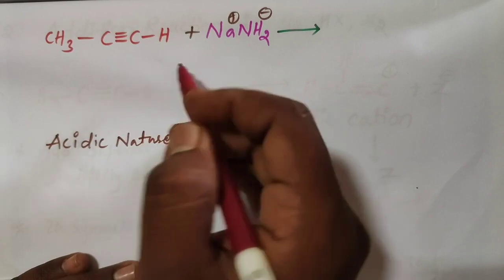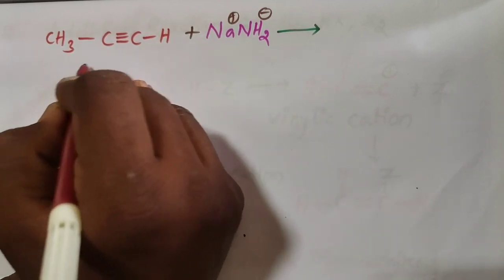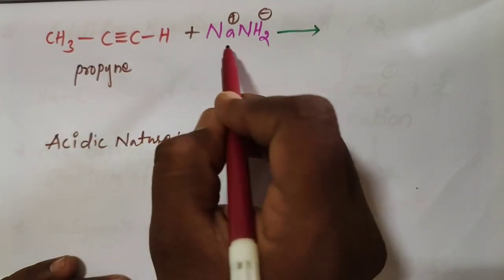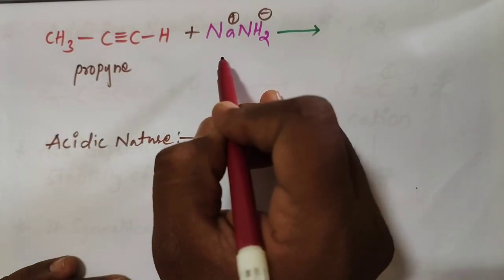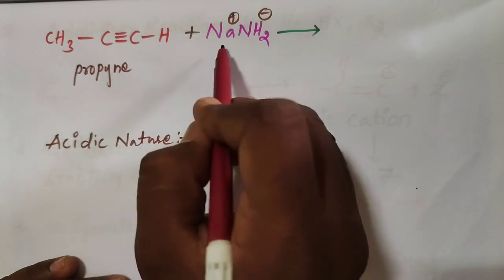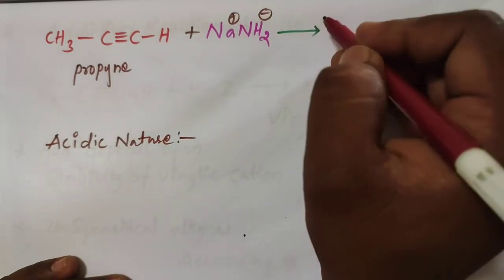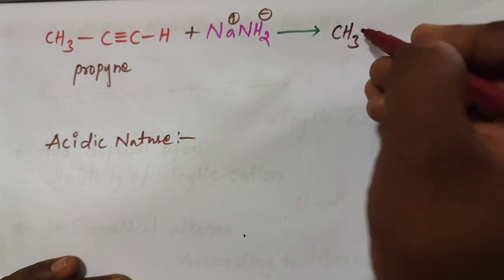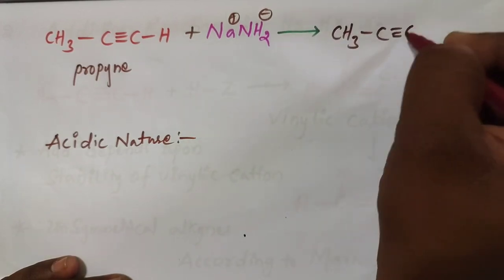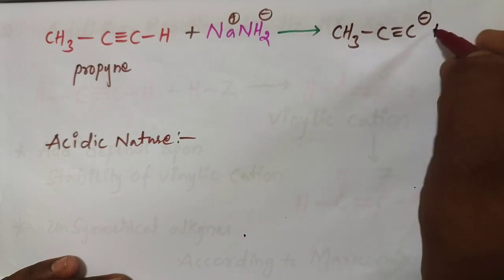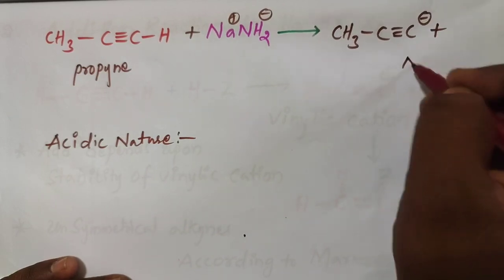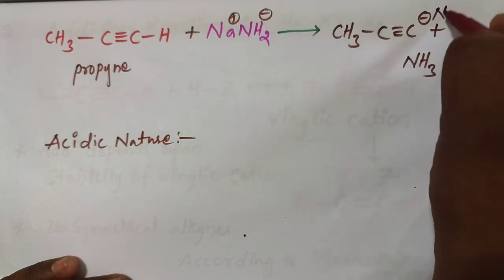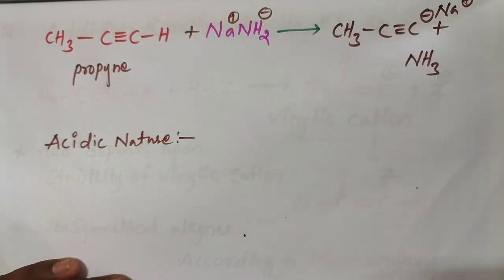Another example: this is propyne. Propyne reacts with NaNH2 or sodium metal. For example, reacting with NaNH2, we get CH3 C triple bond C minus plus NH3. The minus is stabilized with Na plus.